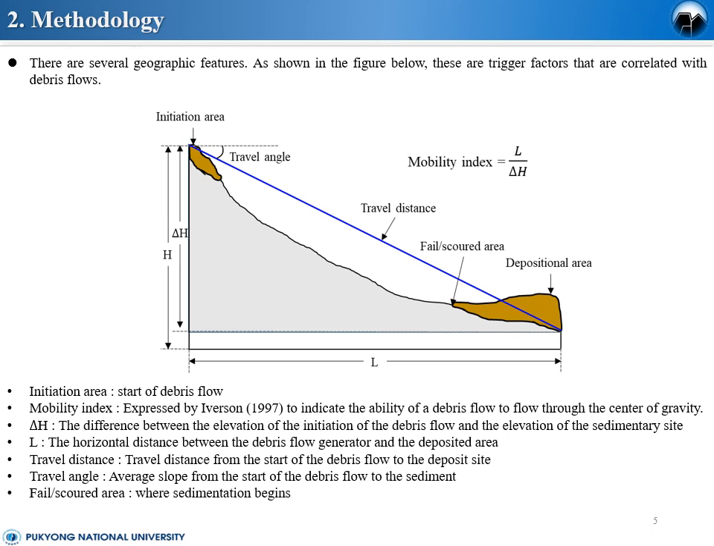This delta H is the difference between the elevation of initiation of debris flow and the elevation of the sedimentary site. This L is the horizontal distance between the debris flow generator and the deposit area. This is travel distance, from the start of debris flow to the deposit site. Travel angle is the average slope from the start of debris flow to the sediment. This is the scored area where sedimentation begins.